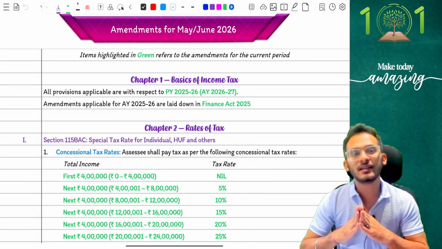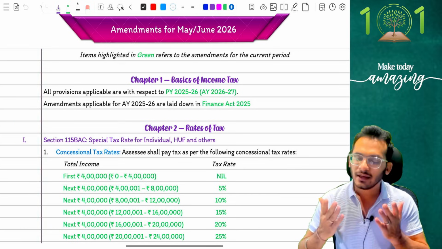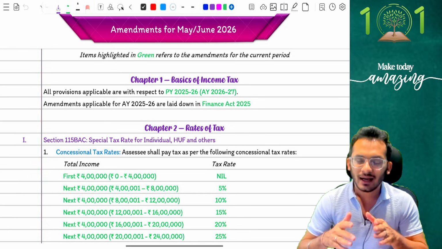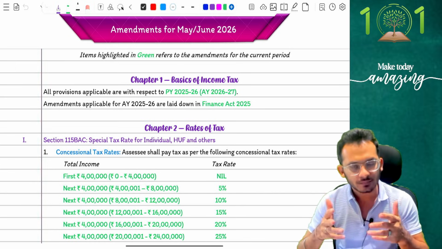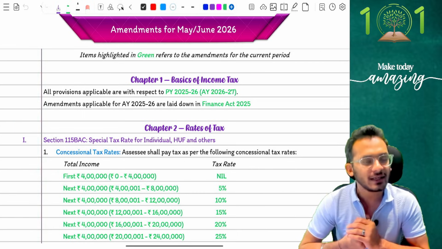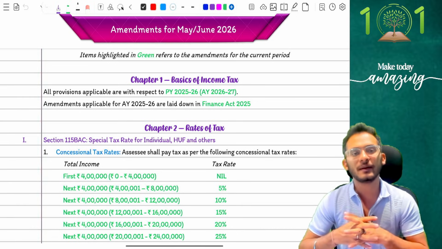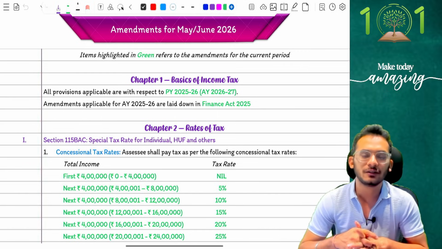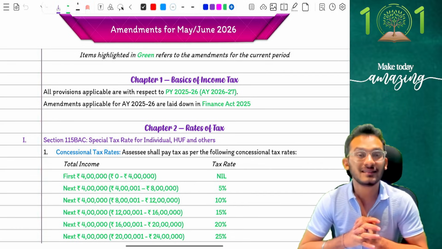This material will also be available to you in the description box so that you can download it from there and refer it along with your old material. If you think the old material is going to be confusing, please proceed forward to buy a new material. I generally prefer the second option because it helps you prepare for the assessment year changes. The existing materials which you will have, not just mine, any faculties for that matter, would have given you data based on earlier assessment year data, and that can become a little confusing when you're preparing for examinations. So that small changes may not be very fruitful for you preparing on the last year of examinations. Generally it is recommended to shift your material and get a new one because it always helps you.